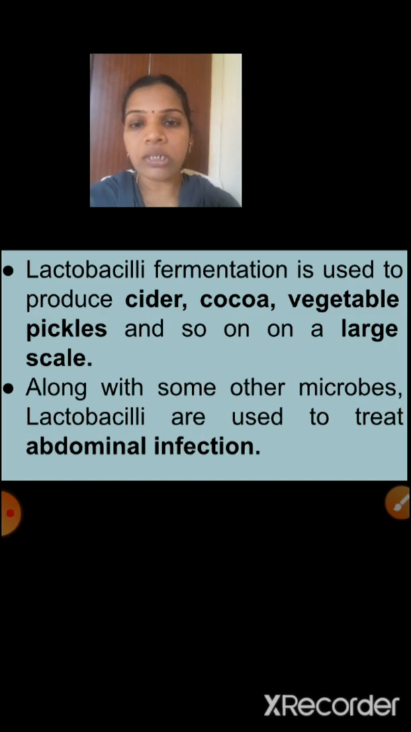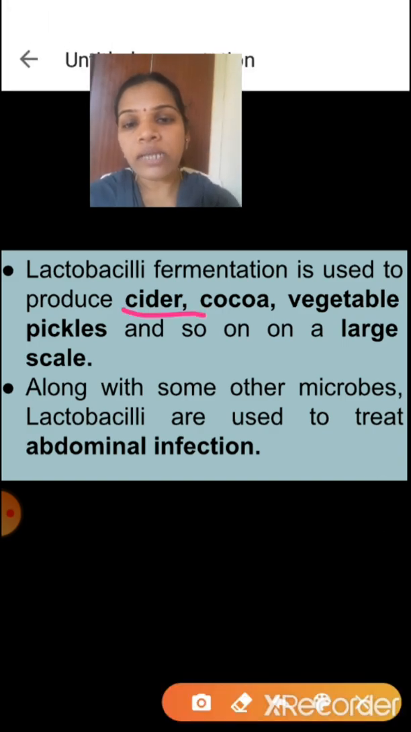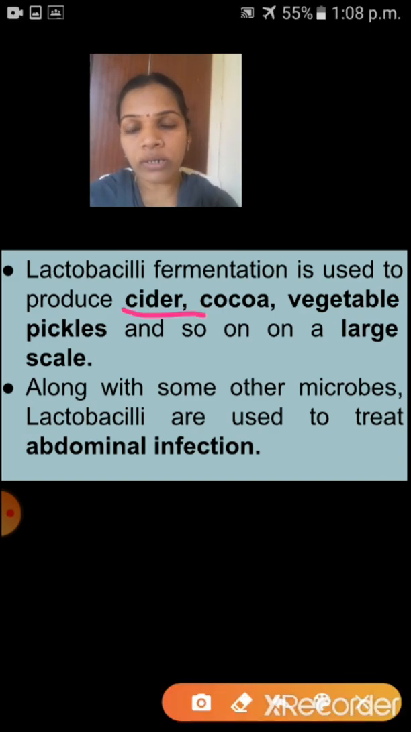Next one is, lactobacilli fermentation is used to produce cider, that means fermented apple juice, and cocoa, that means the cocoa powder. Nowadays we are getting the cocoa powder, cocoa drinks. So that also contains lactobacilli. And vegetable pickles and so on on a large scale. This is the second use of lactobacilli.